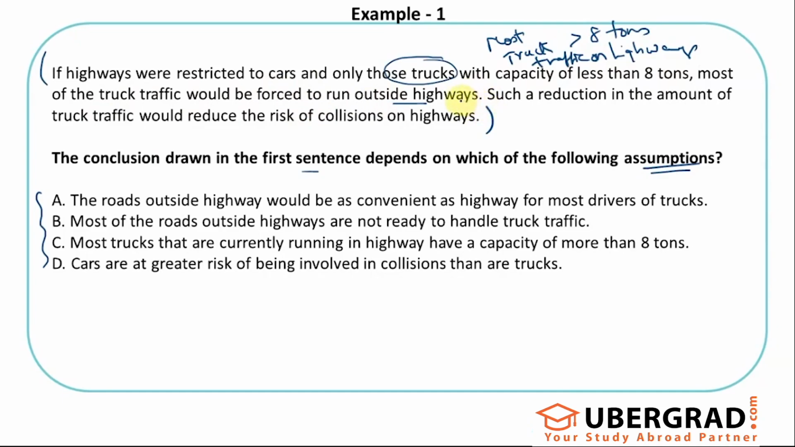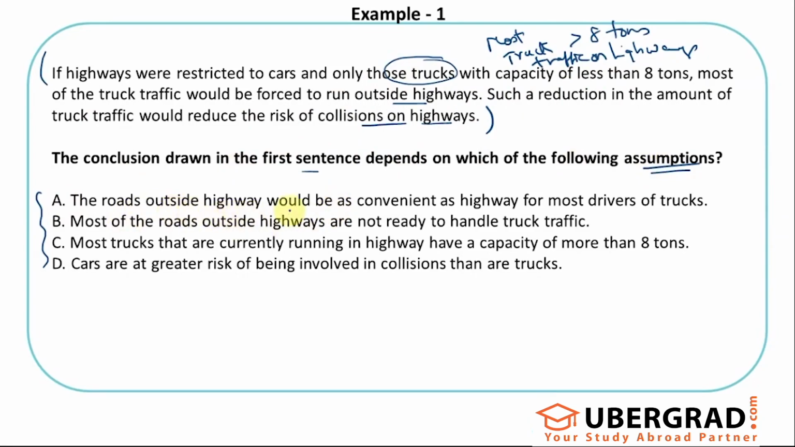Think about this carefully. Because I am not allowing the trucks more than 8 tons on highways, they will be forced to run outside highways. And the author says most of the truck traffic will be forced to run outside highways, which has to be because most of the truck traffic on highways is more than 8 tons. Such a reduction in the amount of truck traffic would reduce the risk of collision on highways. So because most of the truck traffic is running outside highways, once they move out of highways, that will reduce the truck traffic and that would reduce the risk of collisions on the highways. That's the author's conclusion.